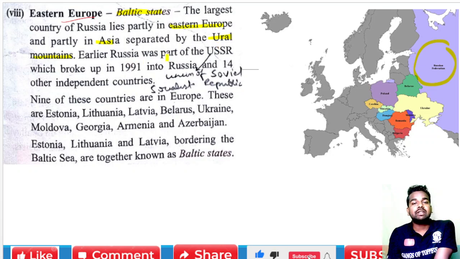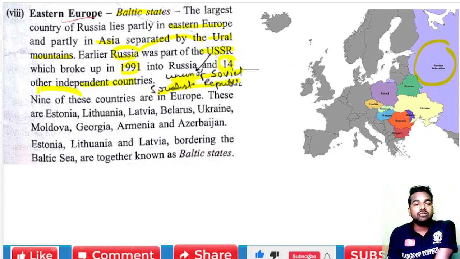Earlier, Russia was a part of the USSR. What is the full form of USSR? It is Union of Soviet Socialist Republics. You have to remember this. Earlier Russia was a part of this USSR, which was broken up in 1991, and it was divided into 14 other independent countries.